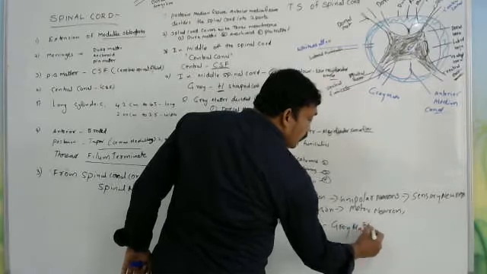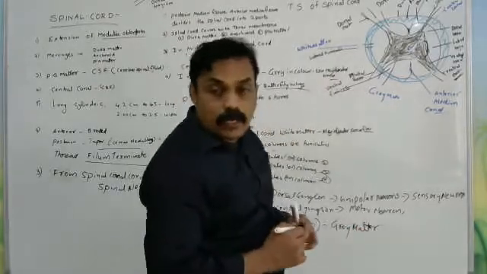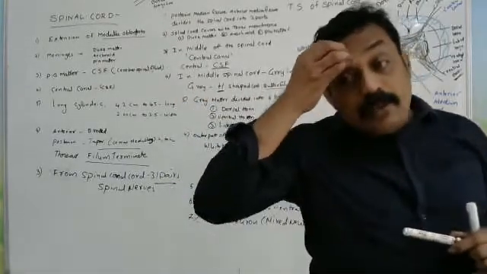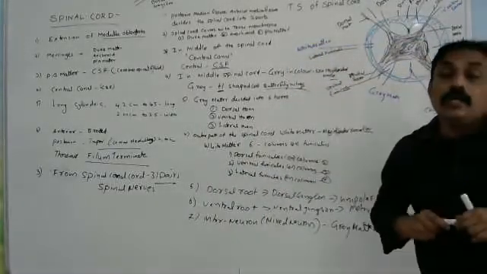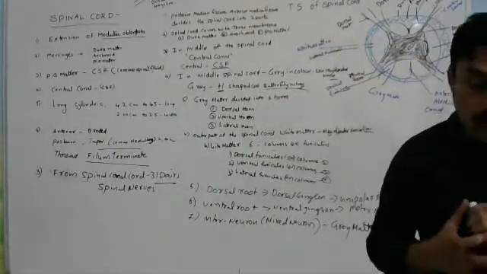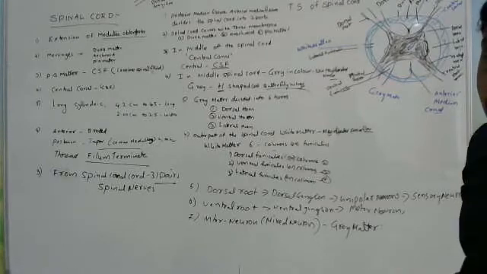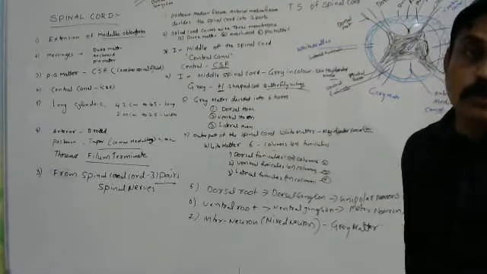So try to understand here. The spinal cord is connected with sensory, motor and associated neurons. Spinal nerves are sensory, motor and association nerves.